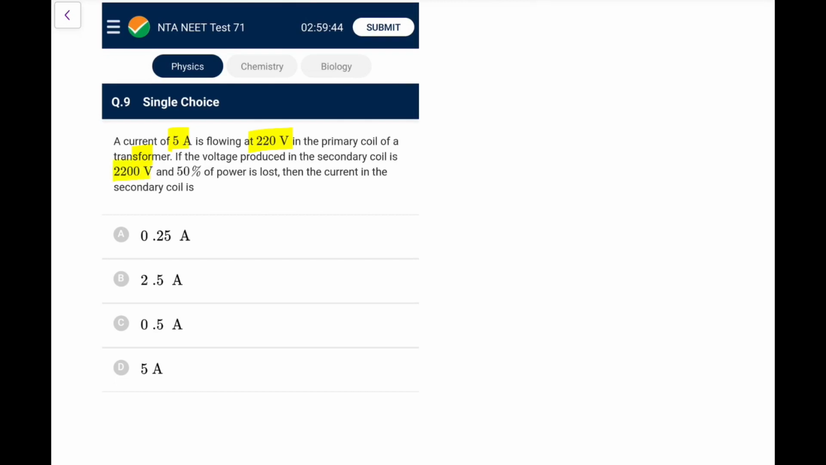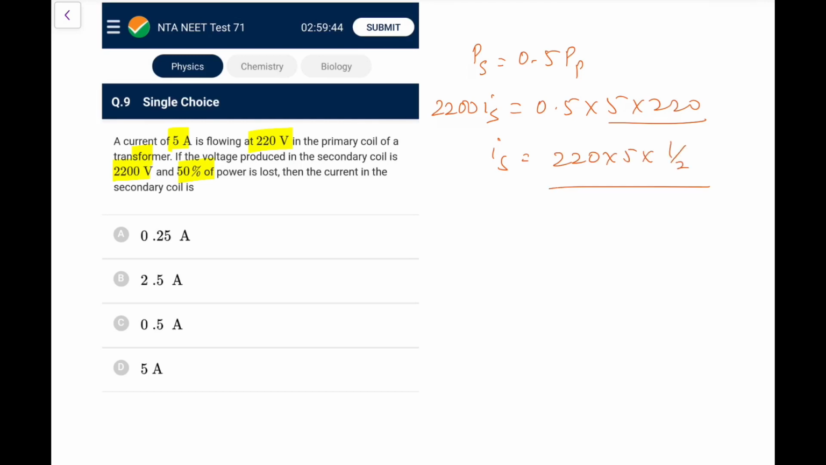If the voltage in the secondary is 2200 and 50% power is lost, it's a very poor transformer, then the current in the secondary is. So PS is 0.5 times PP, that is 0.5 times 5 into 220, which equals 2200 into IS. So IS would be 220 into 5 into 1 by 2, divided by 2200. So it is 5 by 20, so it is 1 by 4 ampere, 0.25 ampere. You can go for option A.